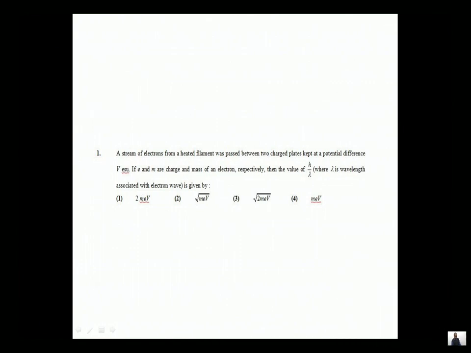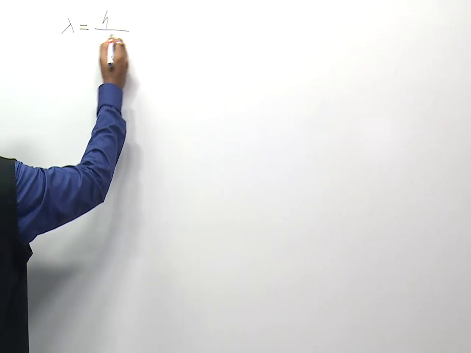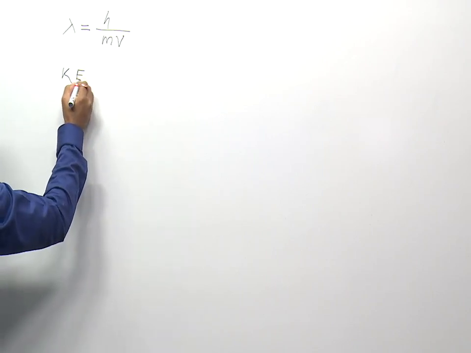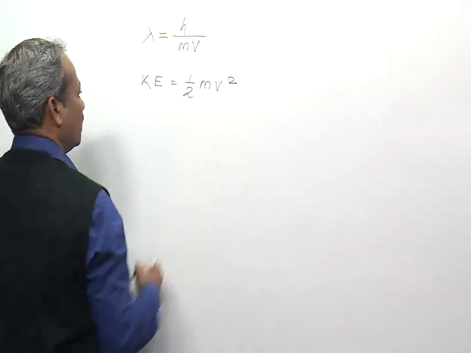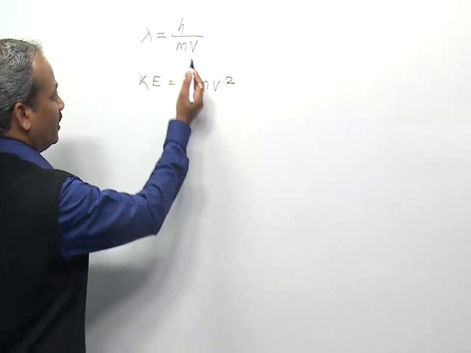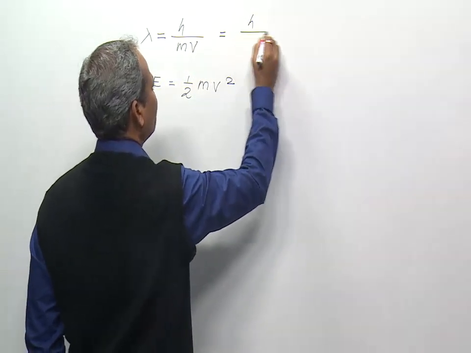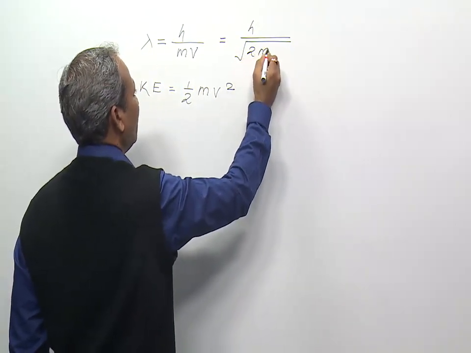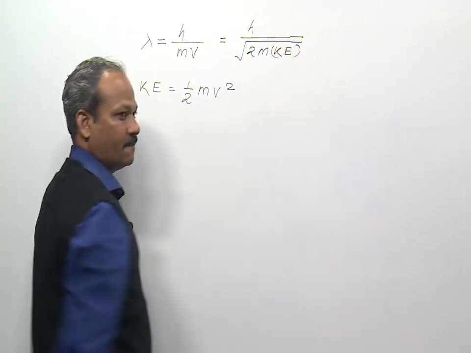You know that de Broglie's wavelength is given by lambda equals h upon mv, and we also know that kinetic energy is equal to half mv squared. If we put the value of velocity in this expression, then the de Broglie's wavelength expression becomes h upon under root 2m KE.